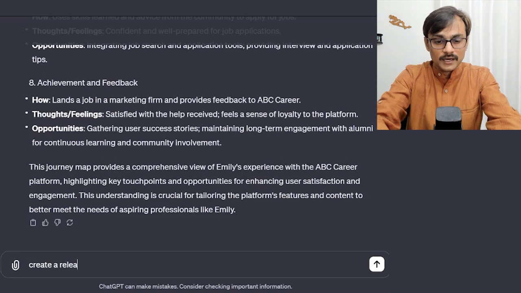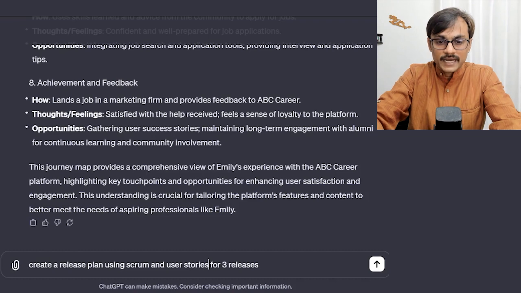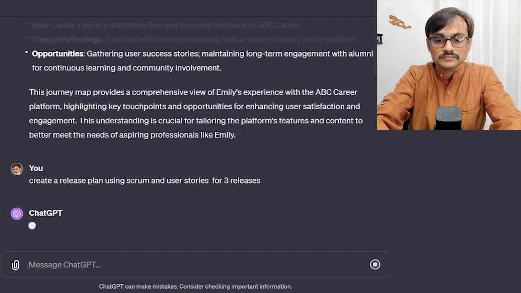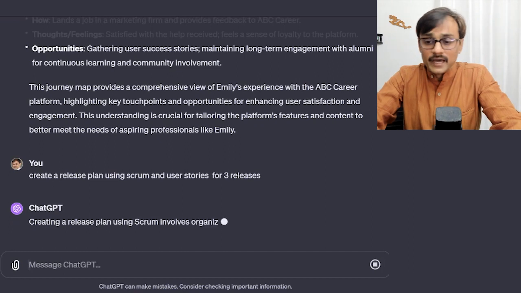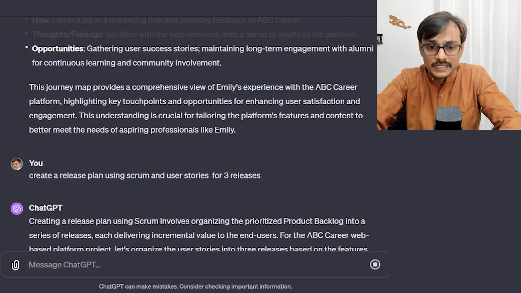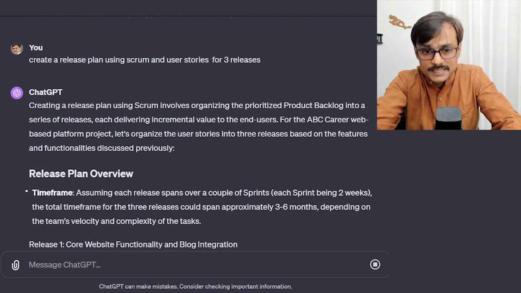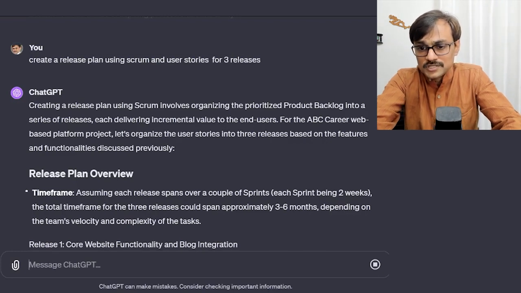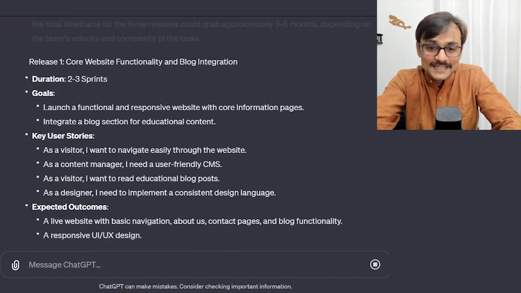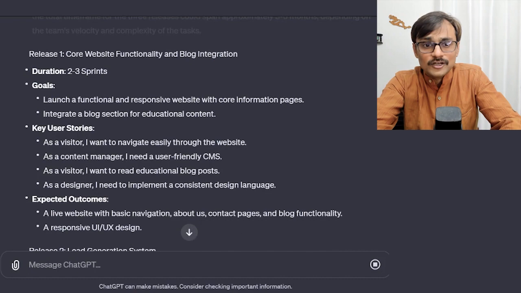I can also say, create a release plan using Scrum for 3 releases, using Scrum and user stories. So for the 3 releases in this document, if we have divided them into a product backlog, I'm asking it to make a little release plan using those. If I had updated the product backlog inside it, this process would have been a little easier for ChatGPT as well. But in the absence of that, still it is mentioning that you can have a release.